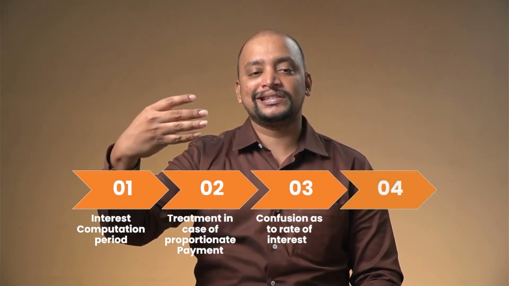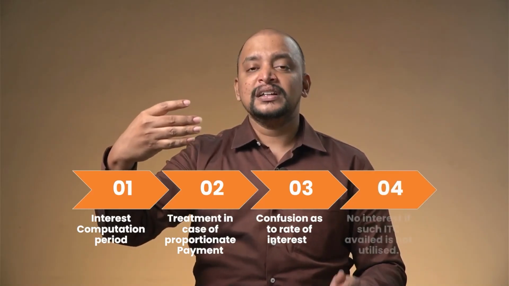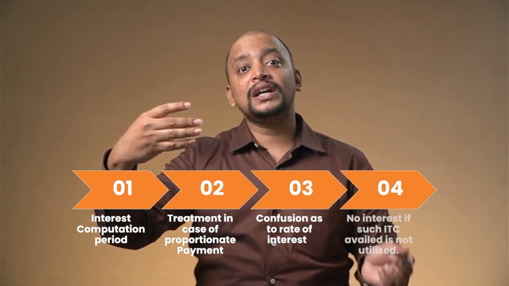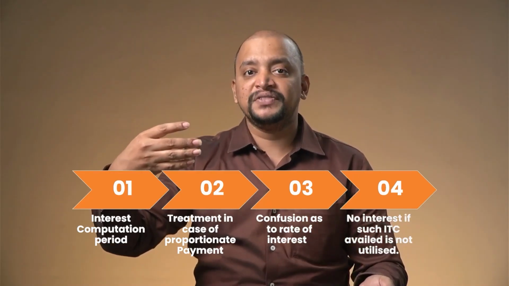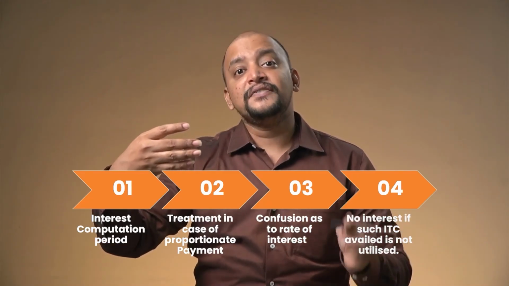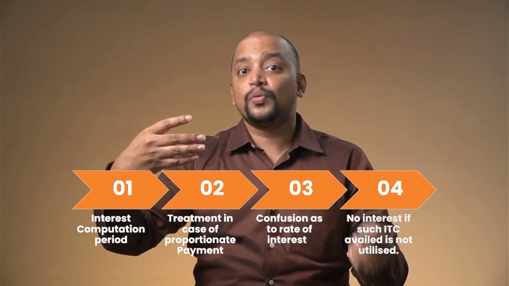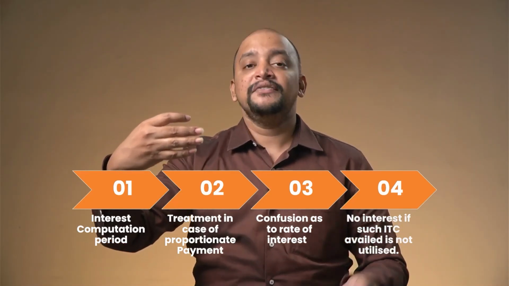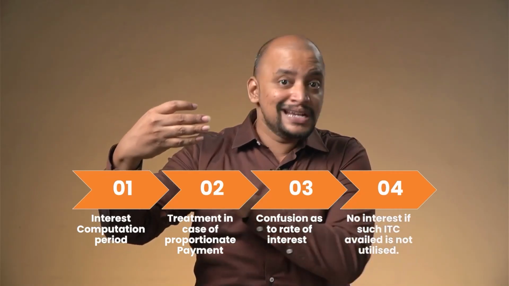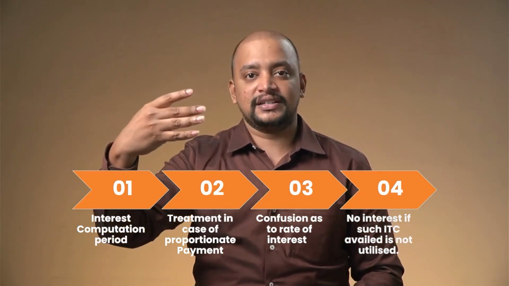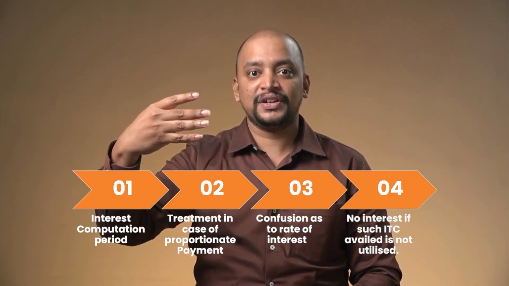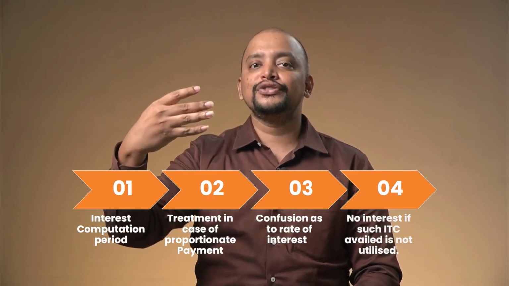And the fourth point is that, because of these amendments, suppose I have wrongly availed ITC, that is, I availed the ITC and the payment is not made within 180 days, and we reverse the ITC without utilizing it at all, which means the 1 lakh in our example, we took that ITC, we maintained that 1 lakh and we reversed it. Then interest shall not arise under this rule 37. So these are the 4 points that you need to remember.